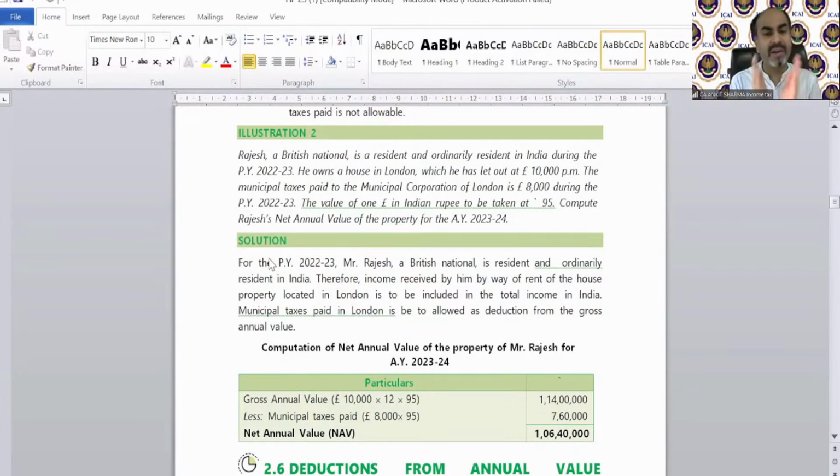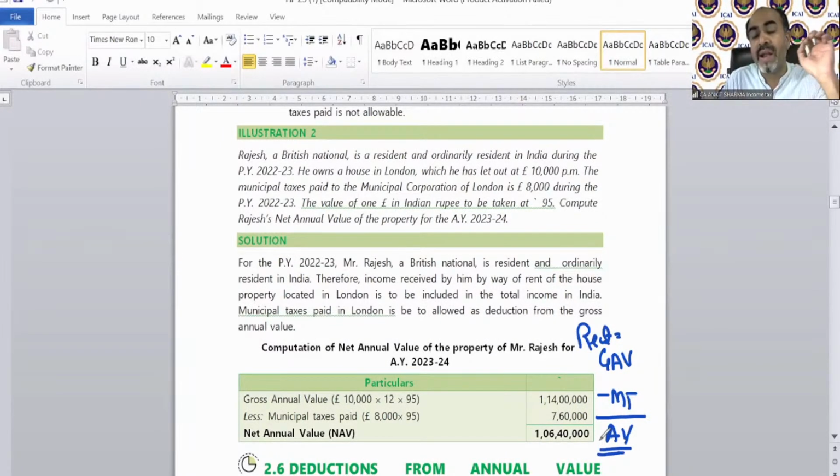Because to calculate income from house property, there is a format which we will discuss in our numerical topic, of course. But for the time being, I can explain to you that whatever rent you get is called gross annual value. It is not as simple as that. There's a specific provision for that, which we are going to discuss when we take up the numerical topic. But for the time being, I'm just explaining the main format: GAV less municipal tax, and after that we will arrive at annual value or net annual value.